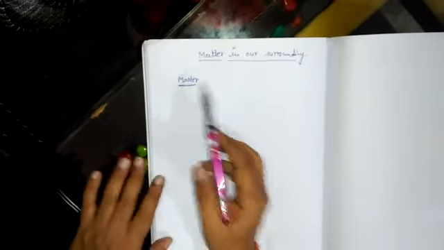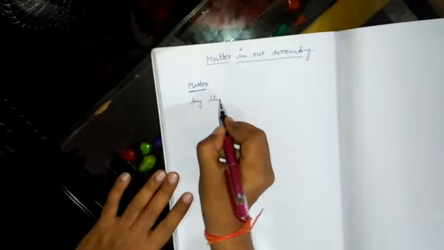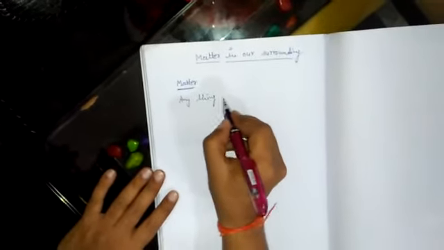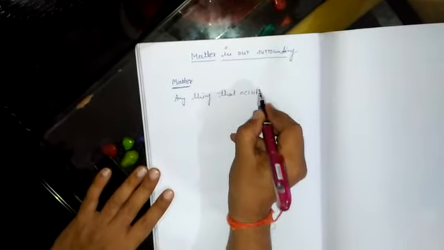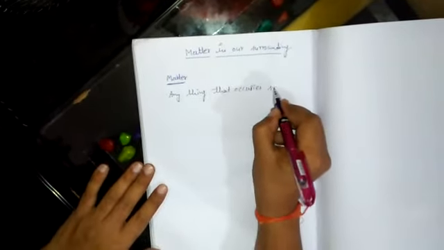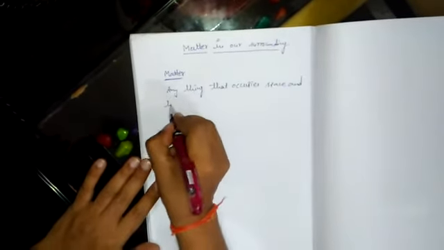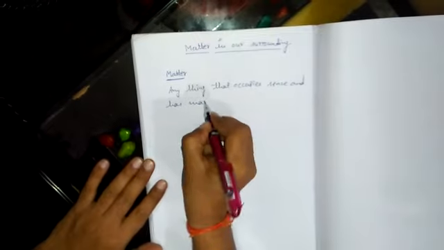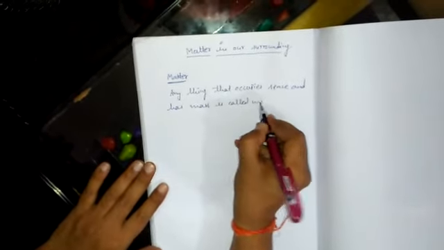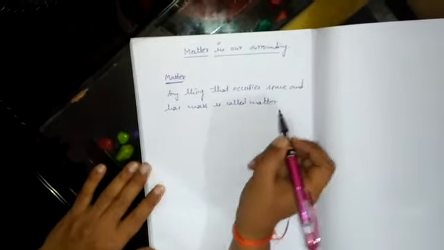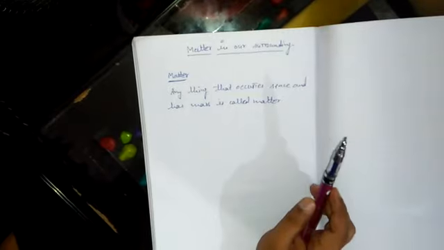What is matter? Anything that occupies space and has mass is called matter. That means in this world, whatever thing is there which has its own mass and which occupies some space,